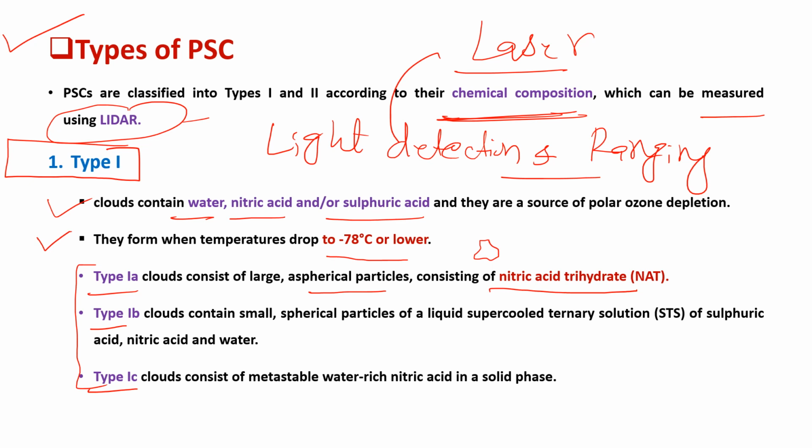The type 1B clouds are small, with spherical particles, and they are mainly a liquid supercooled ternary solution of sulfuric acid, nitric acid and water. Type 1C clouds are a metastable water-rich nitric acid in solid phase. So here you can see the type 1B are present in the liquid phase and the type 1C clouds have the nitric acid in the solid phase.